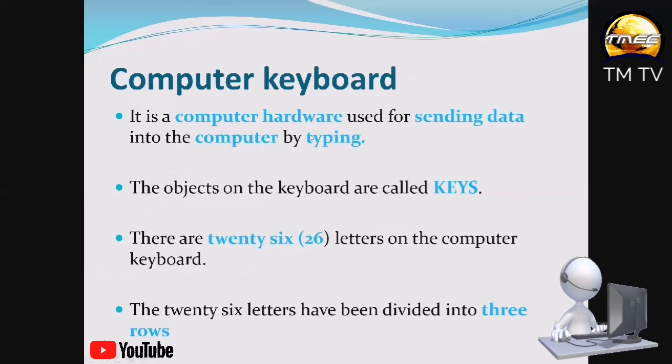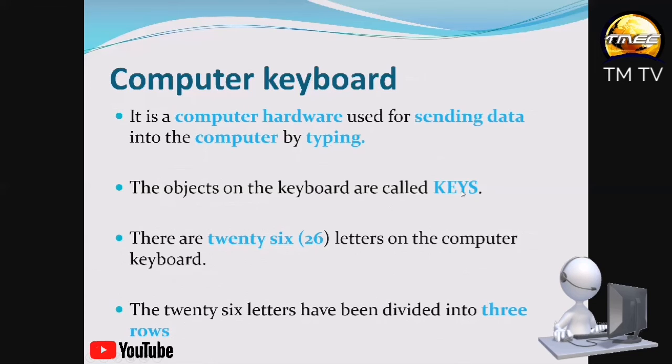We use the mouse for clicking, and we use the keyboard for typing. Let me repeat again. We use the mouse for clicking, and we use the keyboard for typing. And so the objects on the computer keyboard are called keys. So we have 26 letter keys on the keyboard.